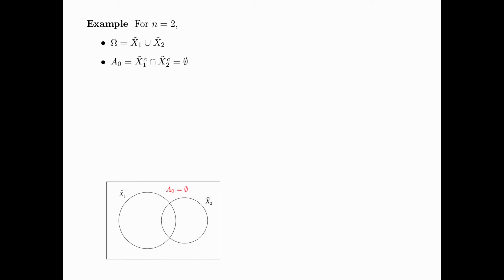We now look at the simplest example with n equals 2. Here, omega is equal to X1 tilde union X2 tilde. The empty atom A0 is equal to X1 tilde complement intersect X2 tilde complement. This is shown in the Venn diagram at the bottom. Now, because A0 is always empty, we can simplify the Venn diagram to the information diagram shown on the right. For simplicity, the set variable X1 tilde is shown as X1 on the information diagram, and so on and so forth.